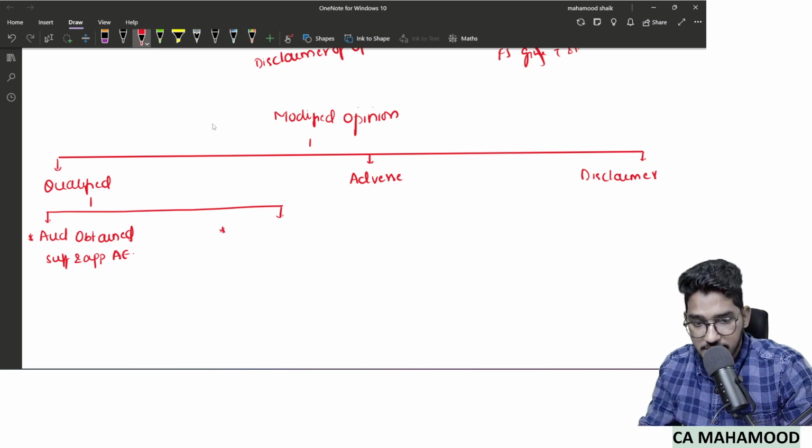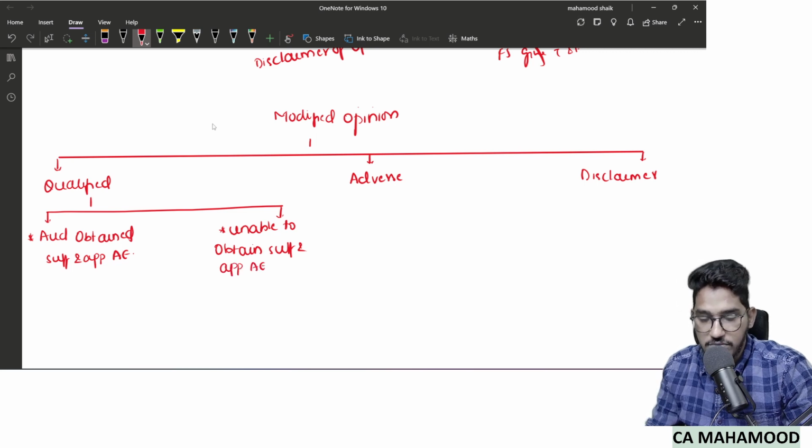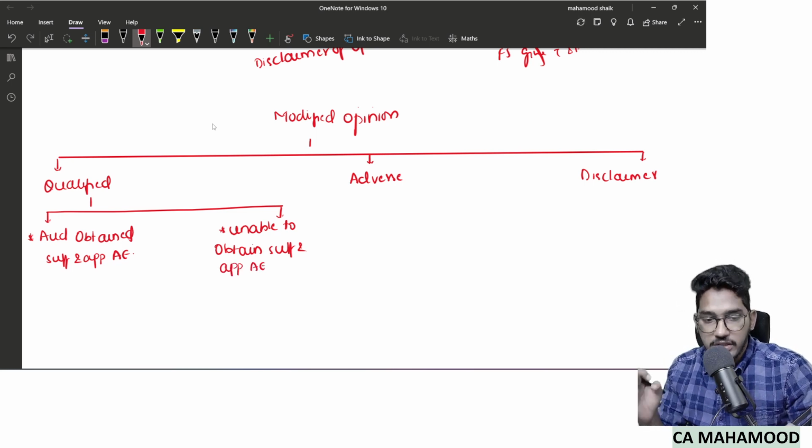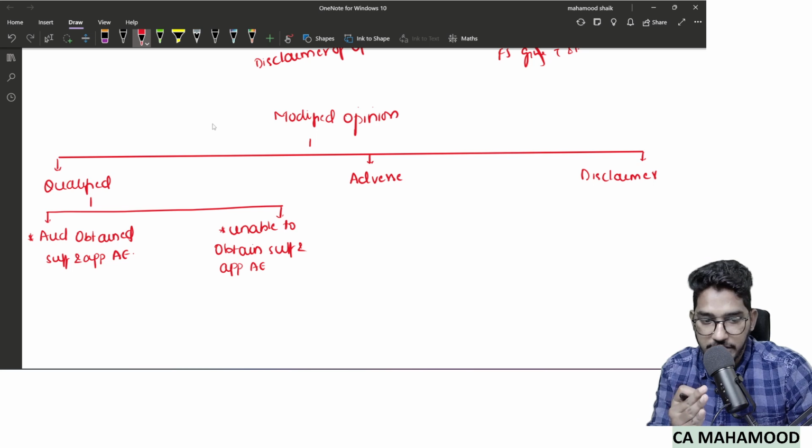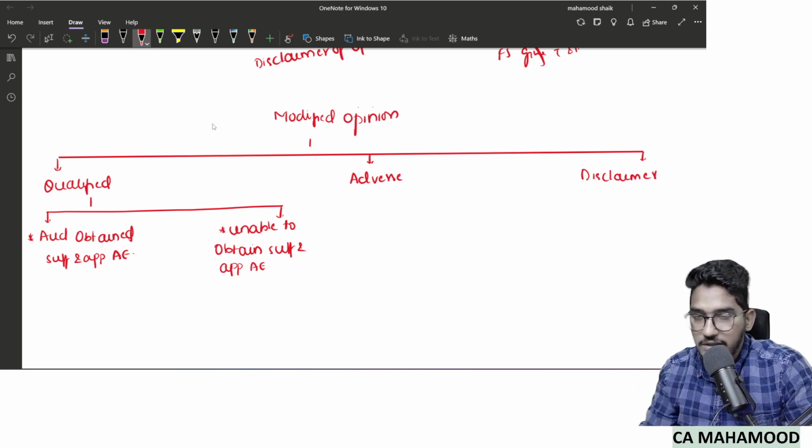The other case is the auditor is unable to obtain sufficient and appropriate audit evidence. So the auditor can give a qualified opinion in two cases. Number 1, the auditor has obtained sufficient and appropriate audit evidence. The other case, the auditor is unable to obtain sufficient and appropriate audit evidence.